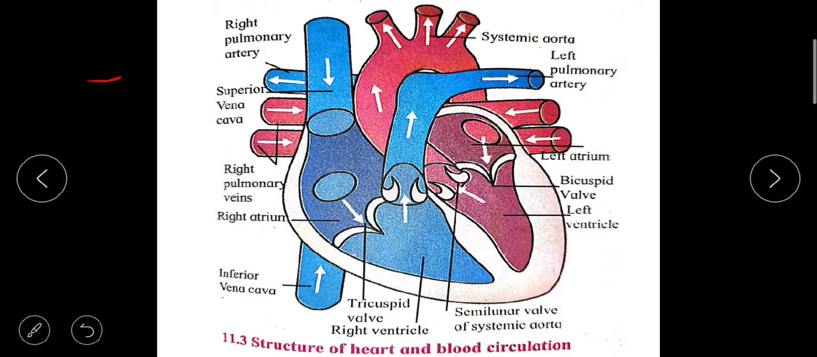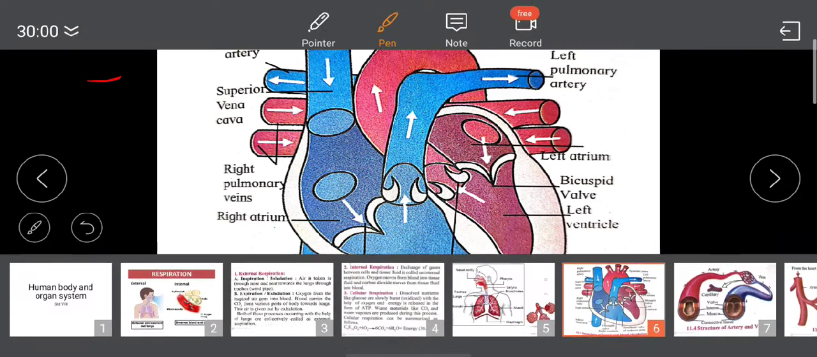So the blood circulatory system performs the function of transporting various substances, for example water, hormones, oxygen, nutrients through the different organs. Okay. So first, the blood circulatory system consists of the heart. Now see, this is the structure of the heart.